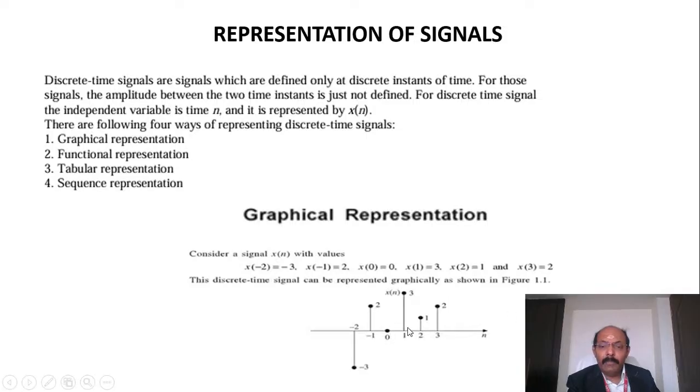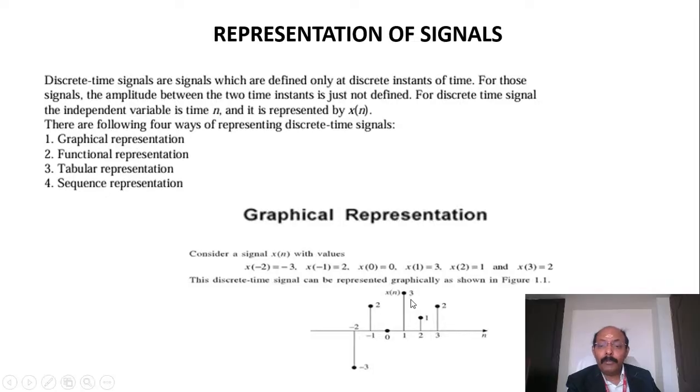In this example, this is the x-axis n and this is the y-axis x of n. If I take n equal to 0, the value is 0. If I take n equal to 1, the value is 3. If I take n equal to 2, the value is 1. Like that I can mention the value of the signal at every instant of time.